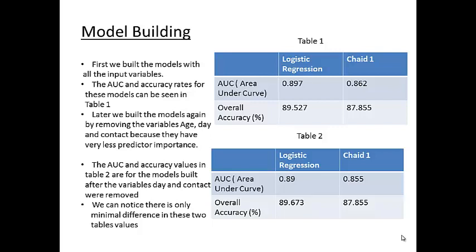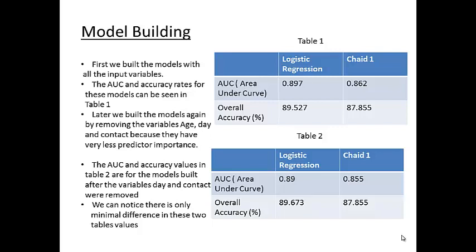Here you can see the different values for the different models we have built. The first table shows the area under the curve and the overall accuracy for the logistic regression and CHAID models, where we have used all the input variables.